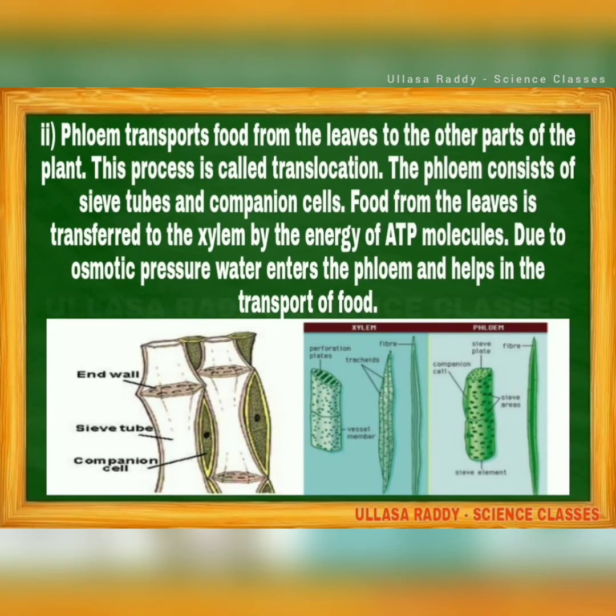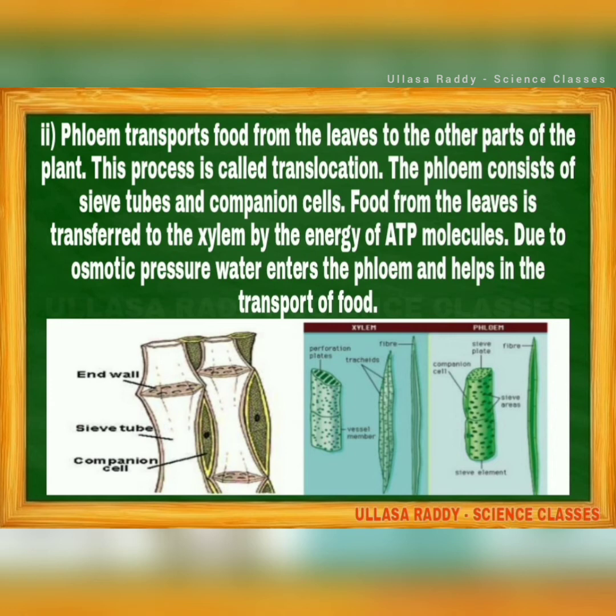Then second one, phloem. Phloem transports food from the leaves to the other parts of the plant. This process is called translocation. Okay, remember this. Phloem transports food from the leaves to the other parts of the plant. This process is called translocation. The phloem consists of sieve tubes and companion cells.